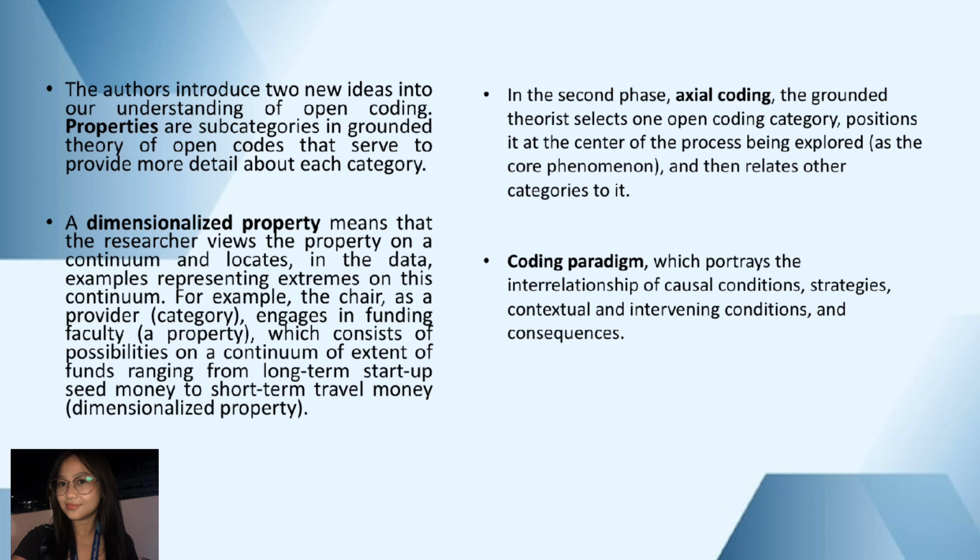This approach entails viewing a property or defining characteristics of a category along a continuum. In doing so, the researcher identifies instances within the data that represent various points, particularly the extremes on this continuum.